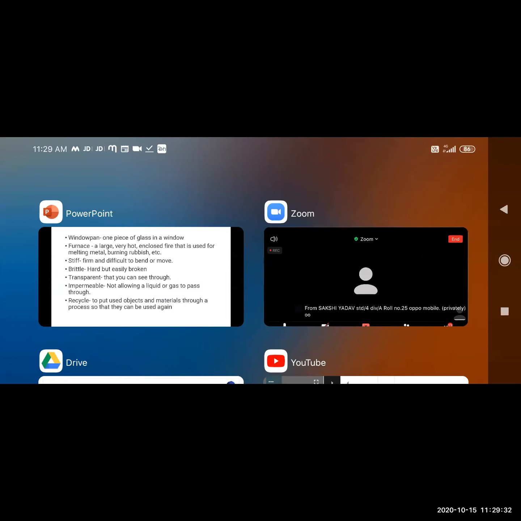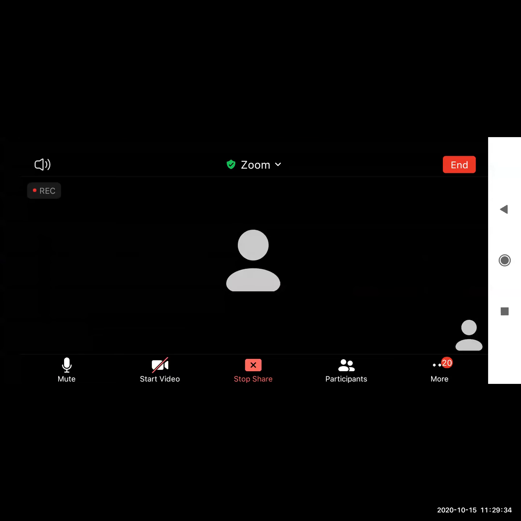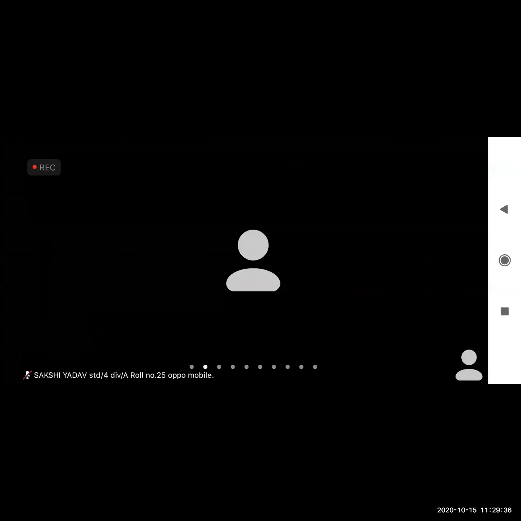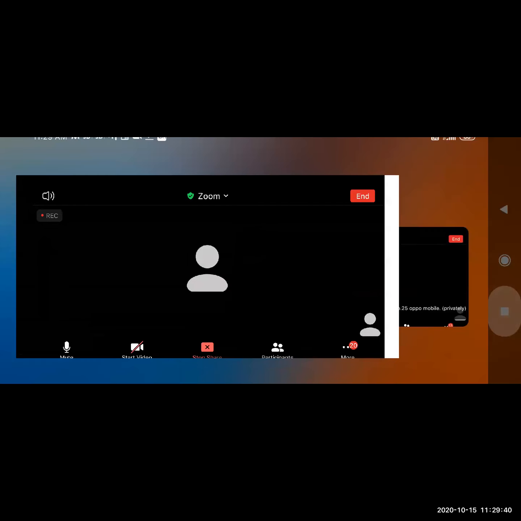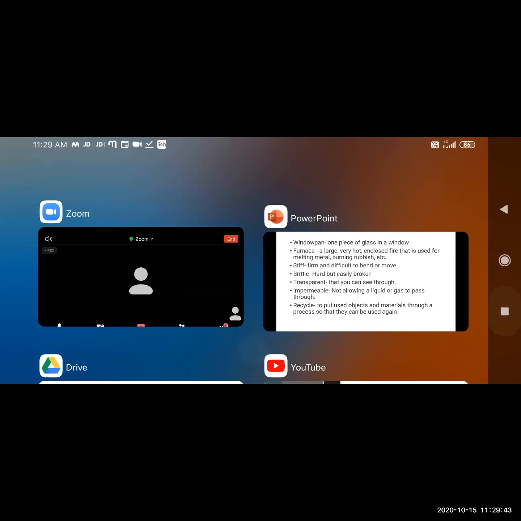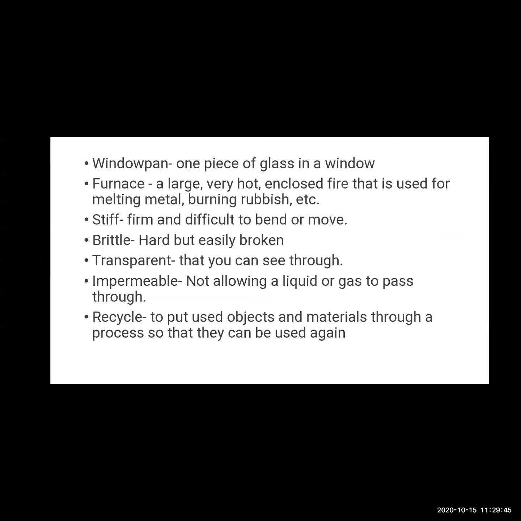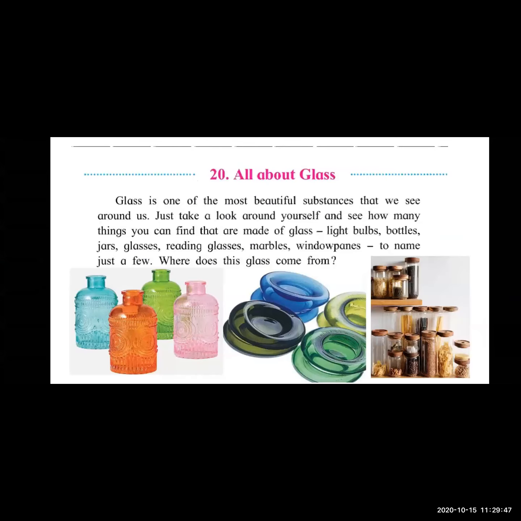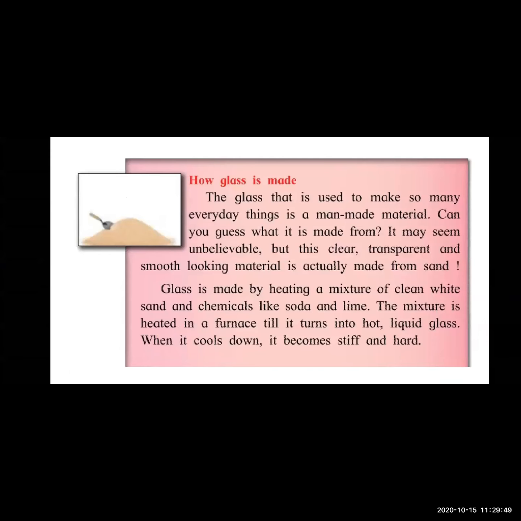Okay, now students, I will revise the whole lesson so that you will understand in a good way. From the starting, we saw the different objects we use in our day-to-day life that are made of glass. Then we saw that glass is made of white sand and soda, and the mixture gets heated at a very high temperature and converted into liquid.